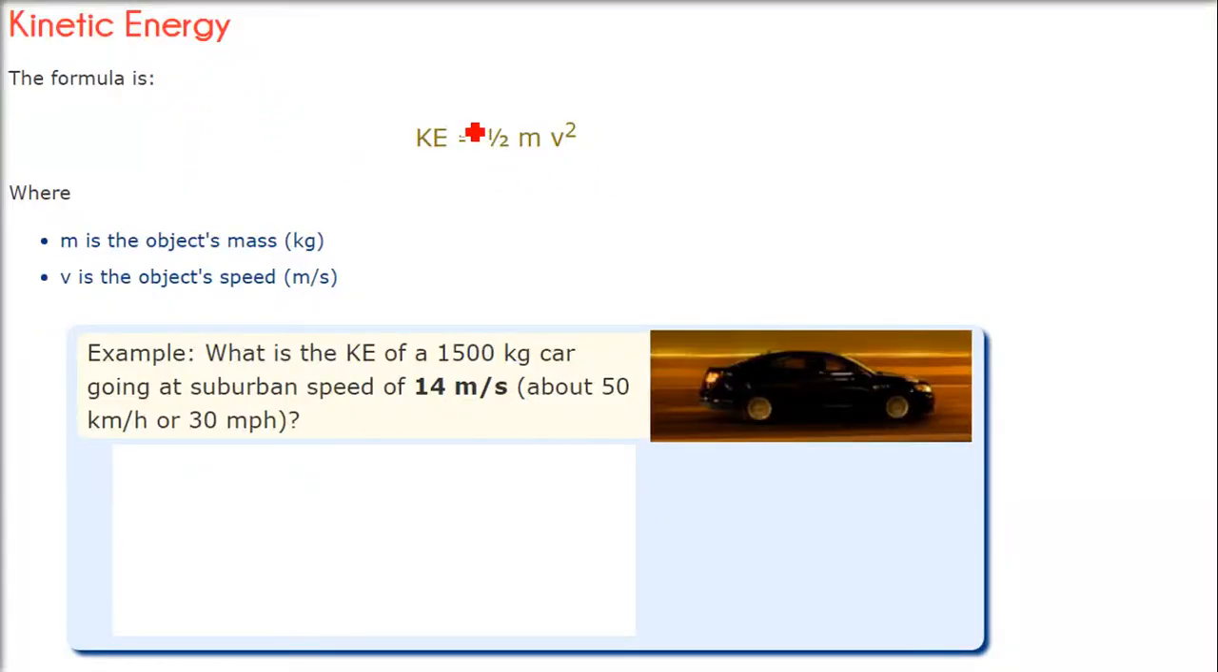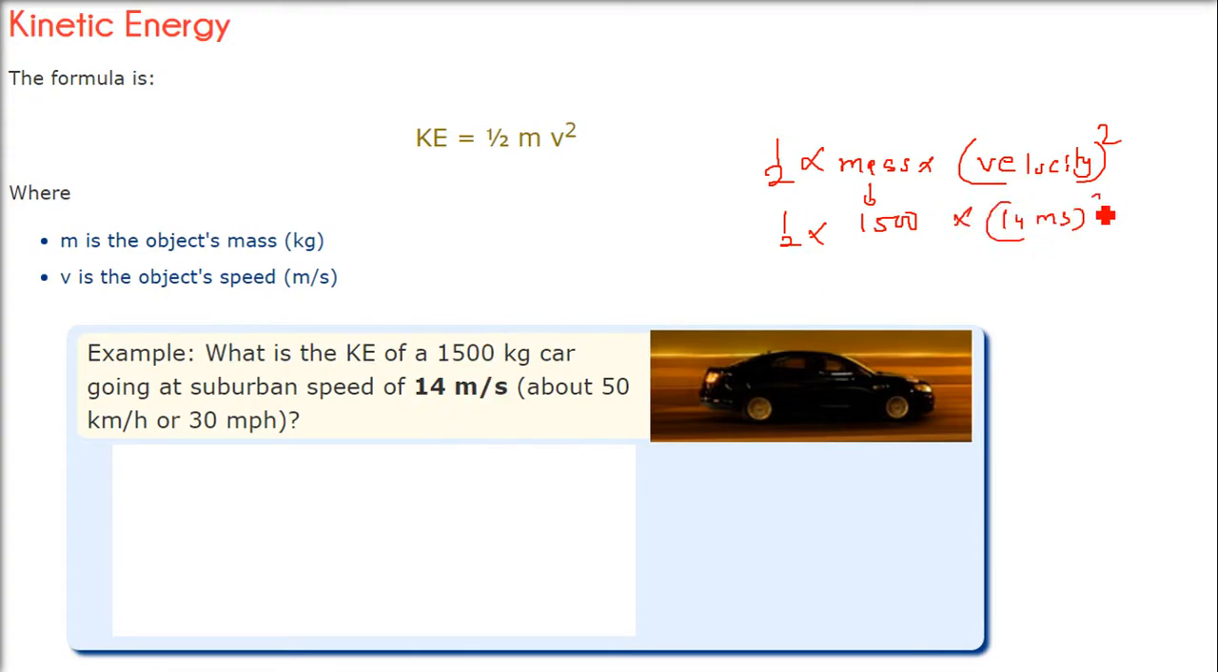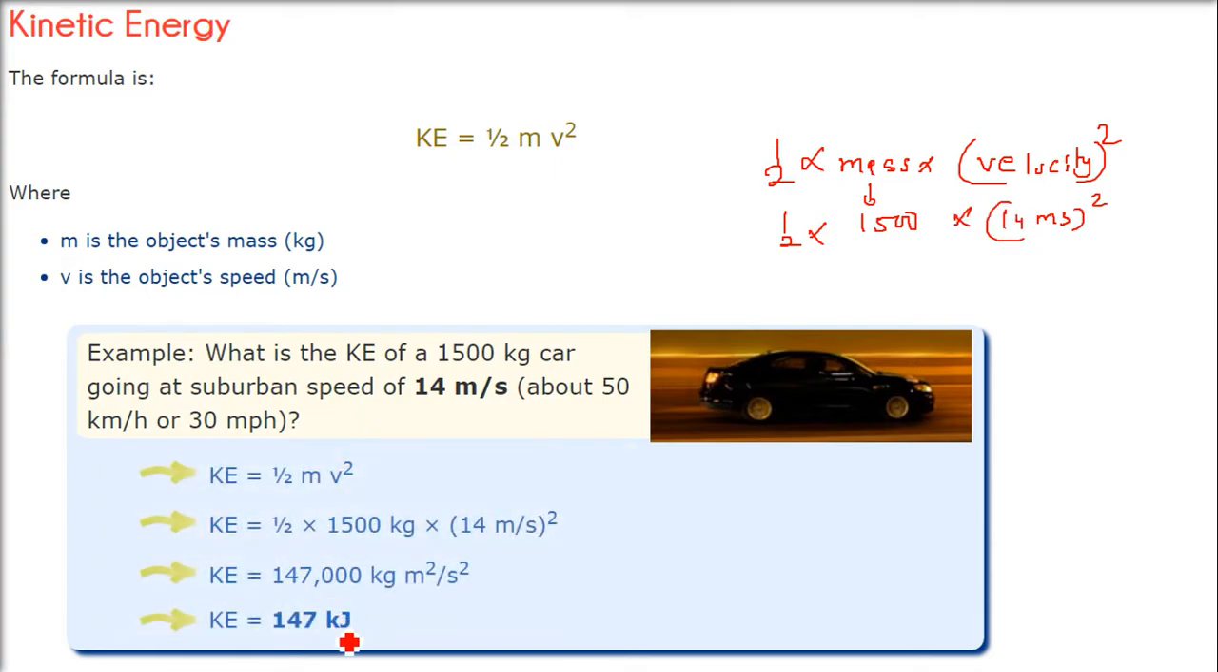Coming to kinetic energy. This kinetic energy is because of the virtue of motion. So the formula is half mv square, half into mass into velocity square. So what is the kinetic energy of this 1500 kg car, going at a suburban speed of 14 meter per second? So we have half into 1500 into 14 meter per second square. What will be the result?